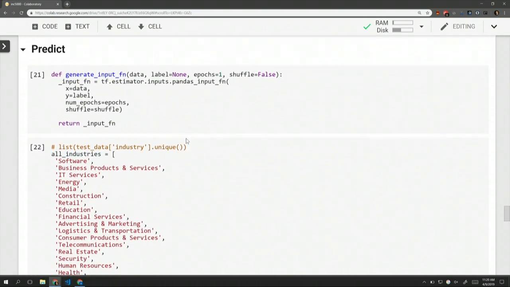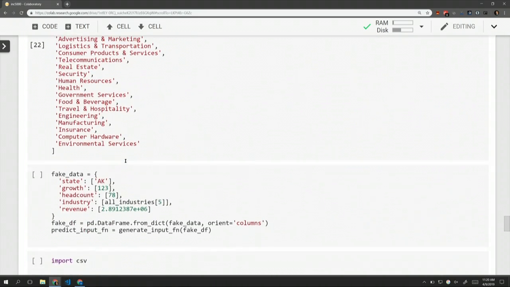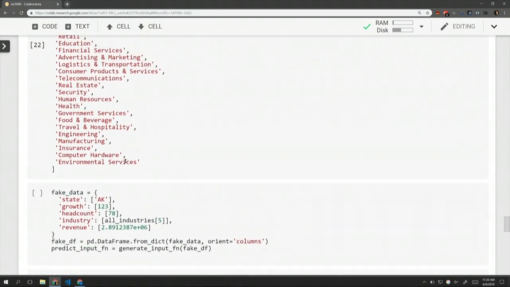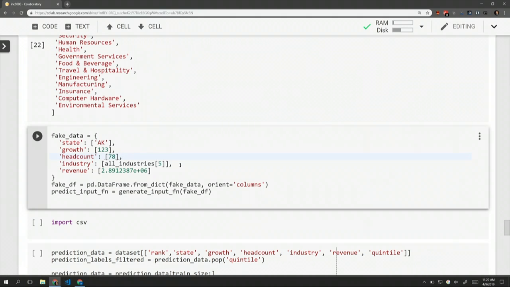And so here we have a few. I already set this part up, so we have the different industries, just so I don't have to type them all. If we want, we can actually generate our own fake company. I want a company that's in the state of Maryland and has had a growth of 203% over the past 3 years. I've doubled over 3 years, which is pretty reasonable for a startup. But I've only got 58 people. Hiring has been a little bit slow.